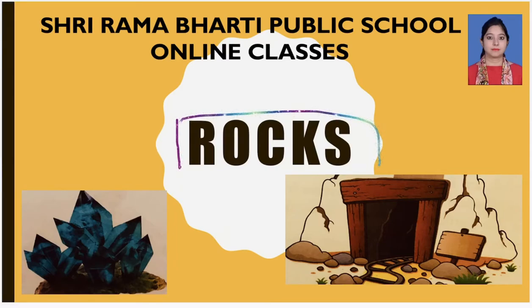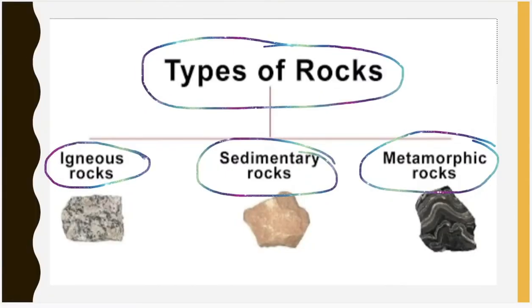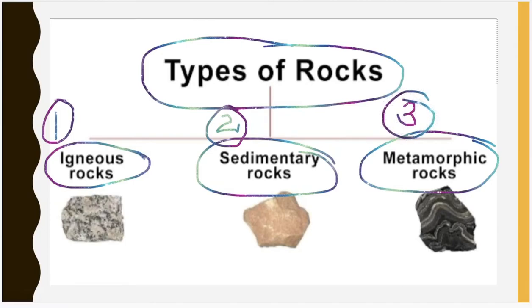Today we are going to study about rocks. So let's get started. Now we have different types of rocks. The rocks have been categorized into mainly three types. First one, igneous. Second one, sedimentary. And the third one is metamorphic rocks. Now let us study them in detail one by one.